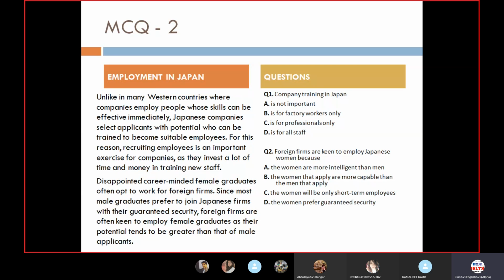So now we'll be reading it. Foreign firms are often keen to employ female graduates as their potential is greater than that of male applicants. So it is exactly written in a different way in B. The meaning stands the same, 100% meaning is matching. So we'll be going for B. These are the answers as you can see on the right hand side, top corner. One is D and second is B.